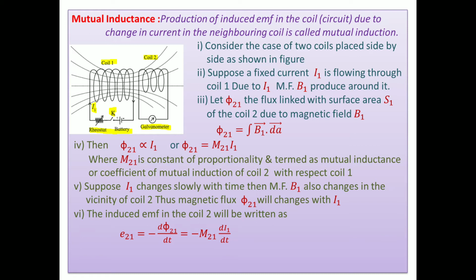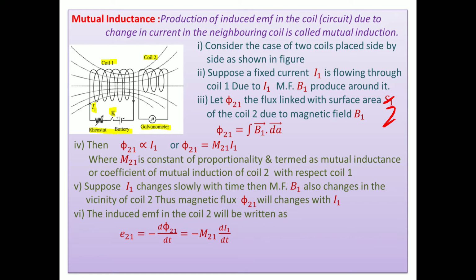Consider a case of two coils placed side by side as shown in the figure. Suppose a current I1 is flowing through coil 1. Say I1 current flows through coil 1, and it is not a fixed current, it should be an increasing current. Then due to I1, magnetic field B1 is produced around it. Then what happens? Phi21, the flux linked with the surface S2. Actually, it is not S1, it is S2. Surface S2 of coil 2, and due to magnetic field B1.